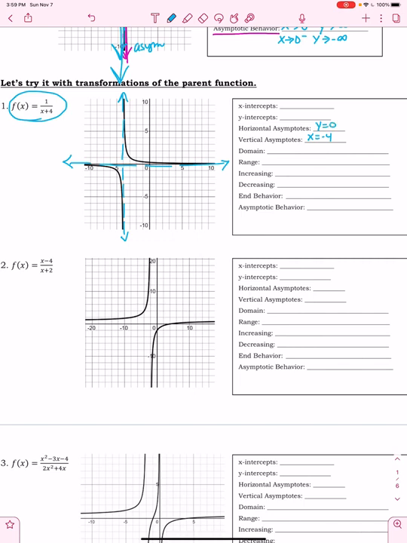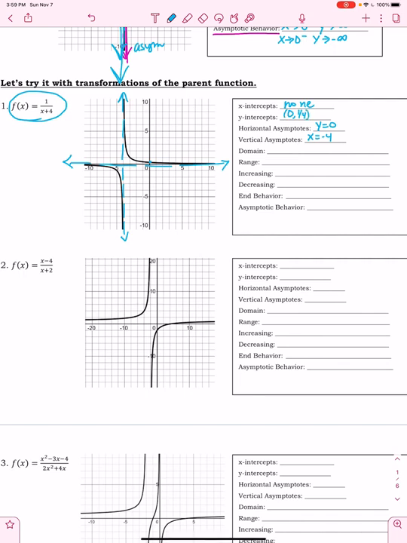We don't have any x-intercepts because my graph isn't crossing the x-axis. My y-intercept, though, I do have it crossing right there. So that's going to be at approximately 1/4.